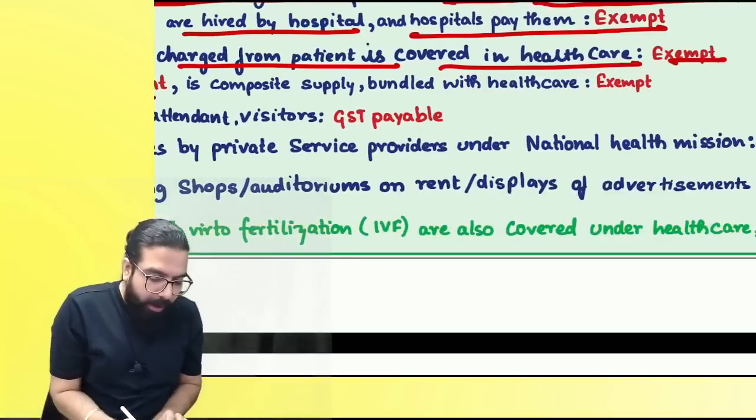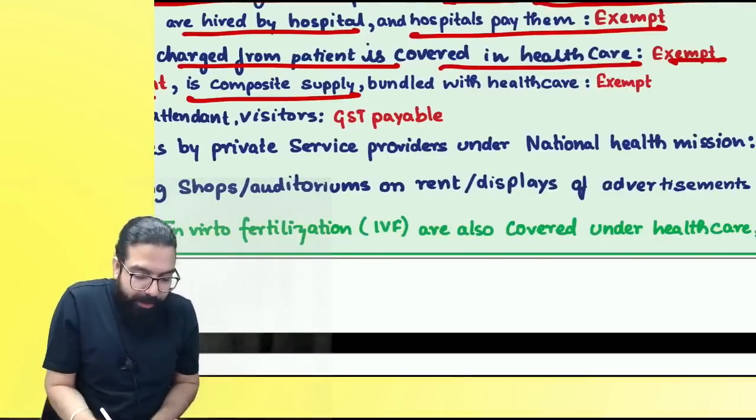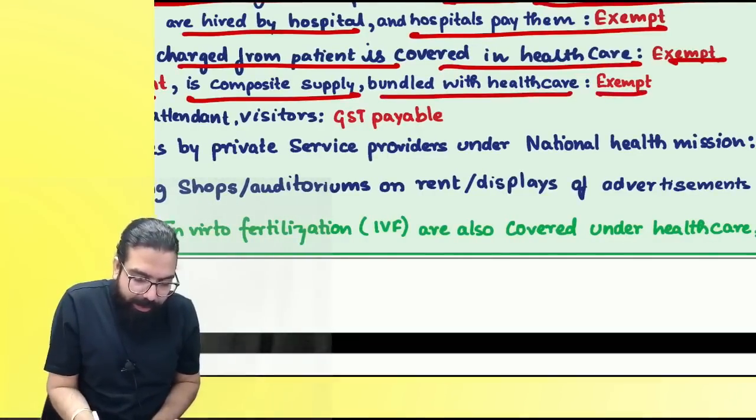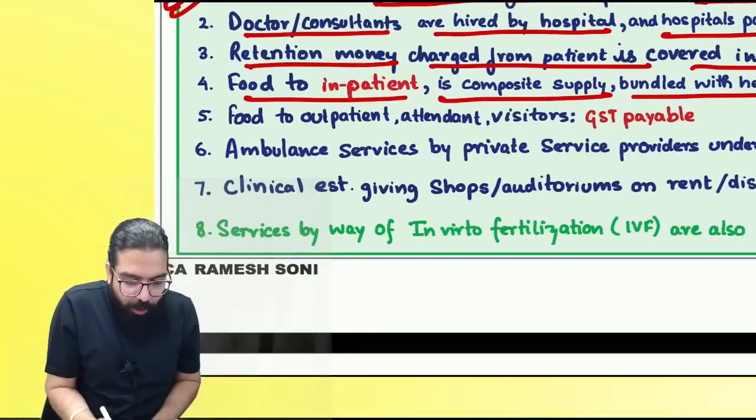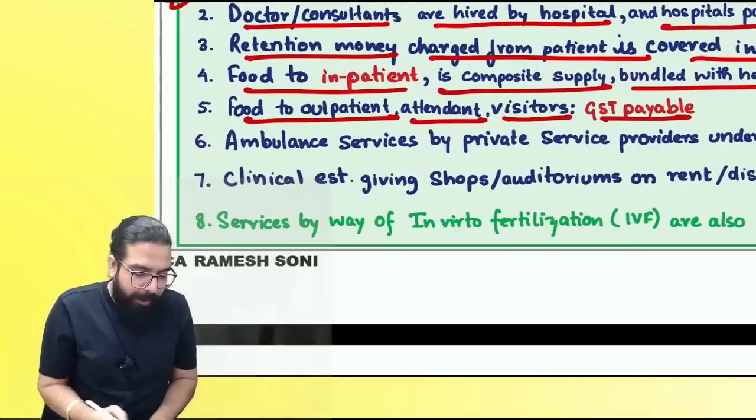Can I go ahead, everyone? Here it was a composite supply, healthcare plus food. But if it is given bundled with healthcare, then it is exempt. Food given to outpatient, attender, visitor, GST will always be payable.